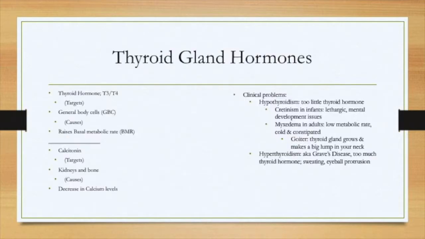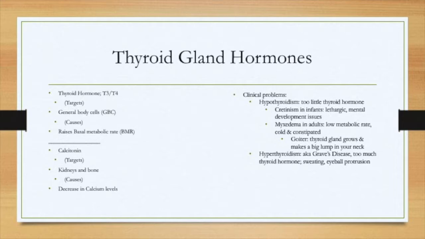Thyroid gland hormones. You have the thyroid hormone, also known as T3 and T4, which targets general body cells, which then causes a raise in basal metabolic rate. For calcitonin, that targets the kidneys and the bone, and that causes a decrease in calcium levels.